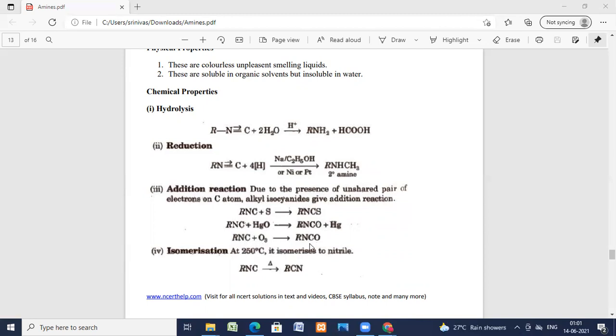And the isomerization reaction, let us see. At 250 degrees, it isomerizes to form nitrile. Here RNC on heating forms RCN, isomerization. NC turned to CN.